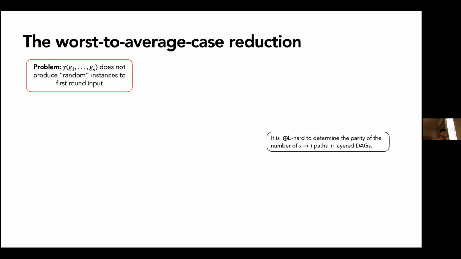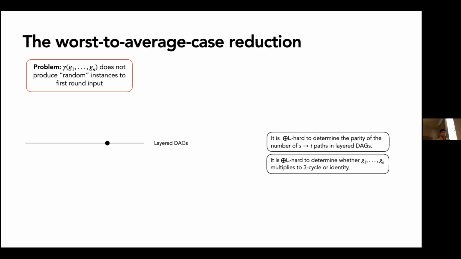So we have this parity-L-hard problem again, which is concerned about the parity of paths in a layered DAG. So if we assume that this line consists of all size n layered DAGs in the universe, and if we pick a particular point on this line, it gives us some layered DAG, we want to find out whether this has an even or an odd parity of paths. That's a parity-L-hard problem. Okay, so we have this other parity-L-hard problem, which is determining whether G1 to Gn multiplies to the 3-cycle or identity.